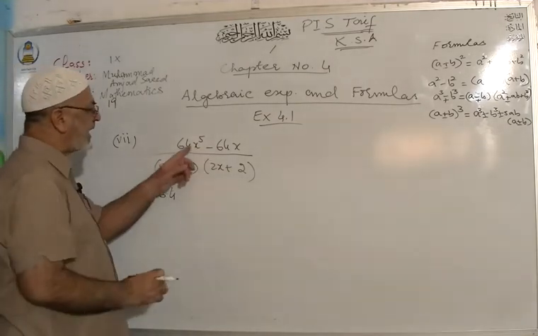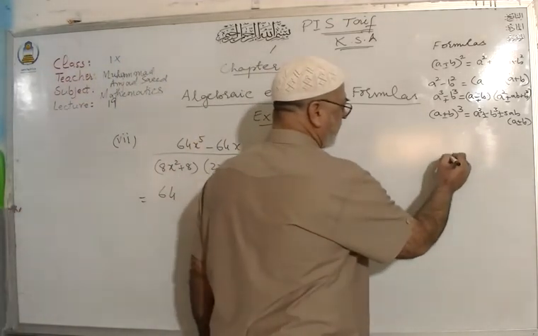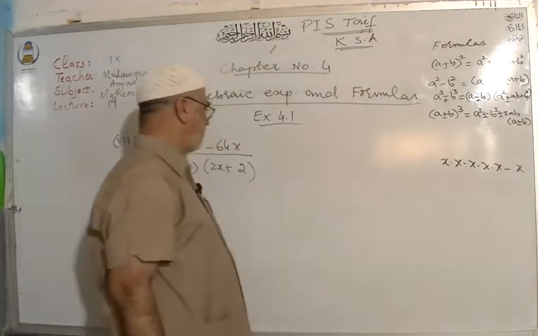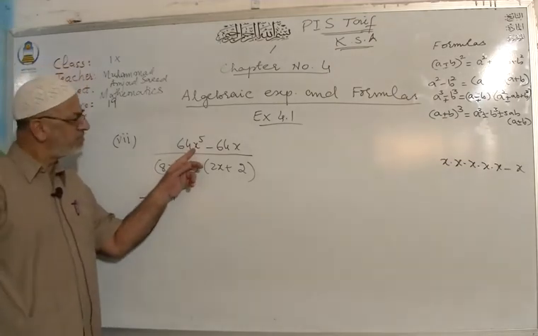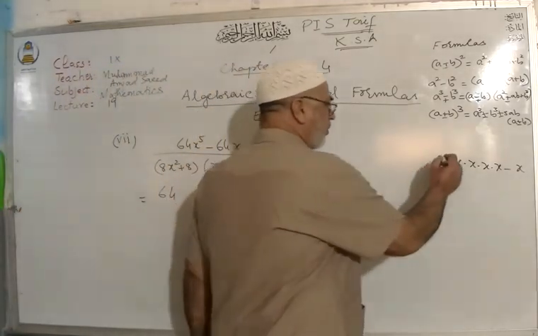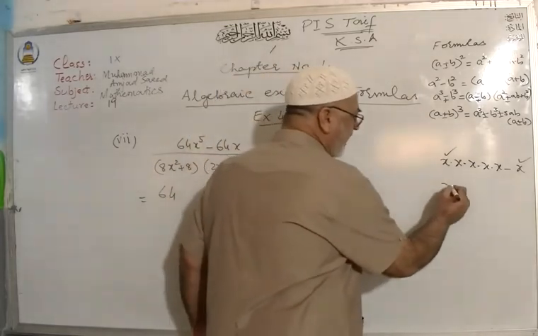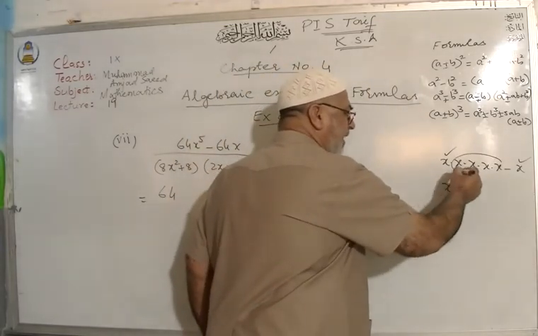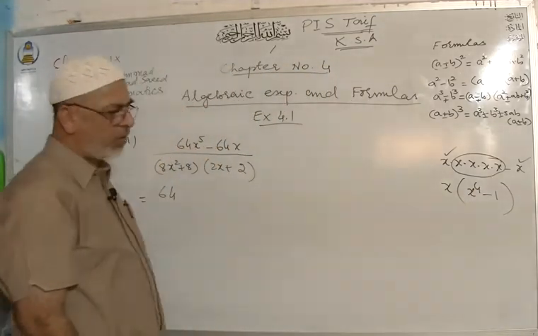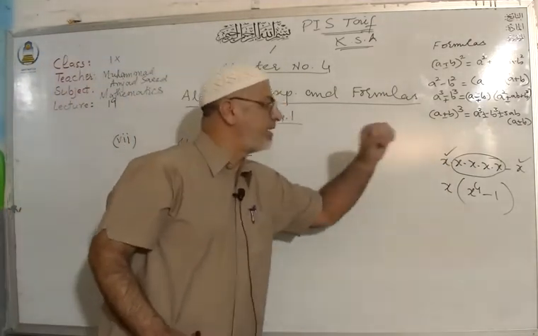Similarly, in case of x5 and x, in case of x5, you can write down x into x into x into x into x. And this is x. Look at that. x5 means 5 times x. And then x, this is 1x. So you can take common which is present in both. So you can take x common, and what is left inside here, it will be x4 and then minus 1. I hope that you understand how we will take x common and what is left inside.